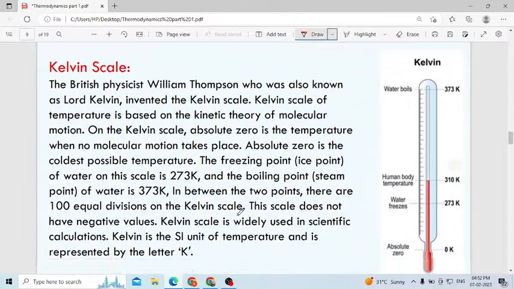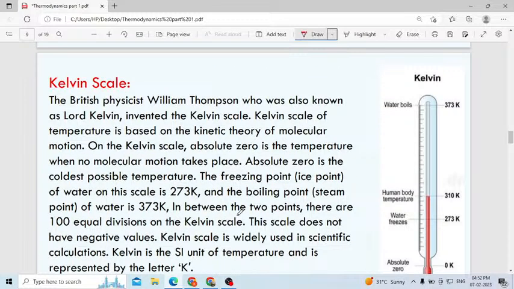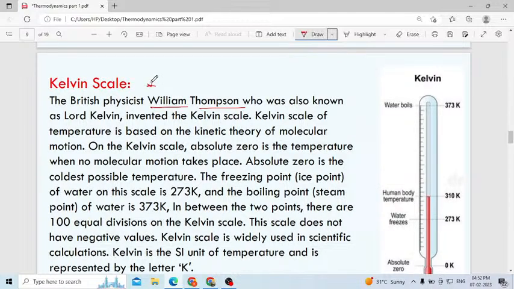Next one, Kelvin scale. This one is very easy. That's why I am going fast. In the Kelvin scale, who discovered the Kelvin scale? The British physicist William Thomson. Remember the scientist name who discovered the Kelvin scale, who was also known as Lord Kelvin. Okay, another name of that British physicist, who invented the Kelvin scale.